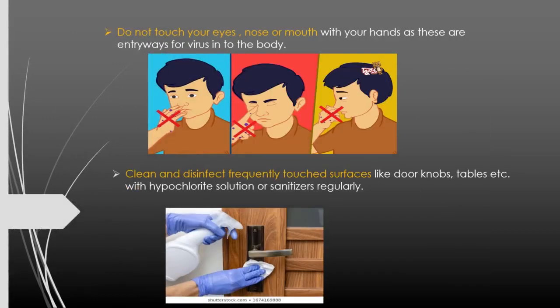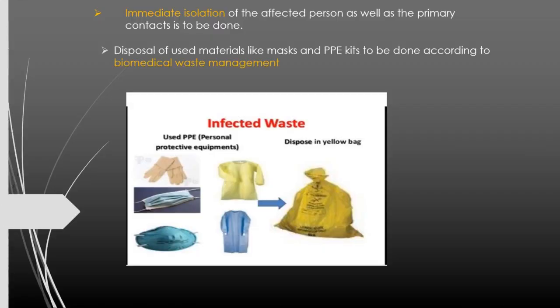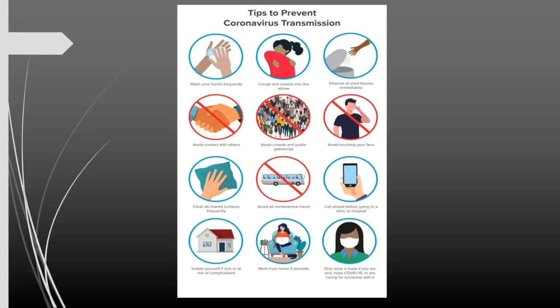And the fourth one is do not touch your eyes, nose or mouth with your hands, as these are entryways for the virus into the body. Fifth, clean and disinfect frequently touched surfaces like doorknobs, tables, etc. And the sixth one is immediate isolation of the affected person as well as the primary contacts, and the proper management of biomedical waste. These are the tips to prevent coronavirus transmission.